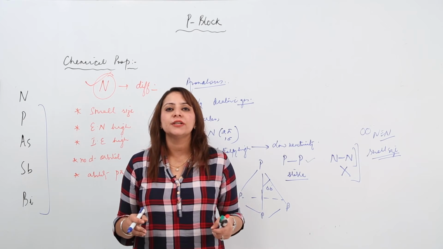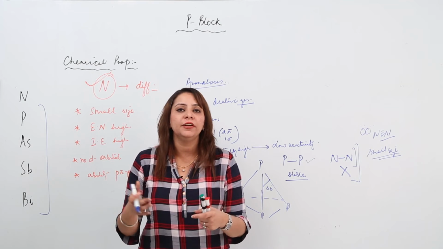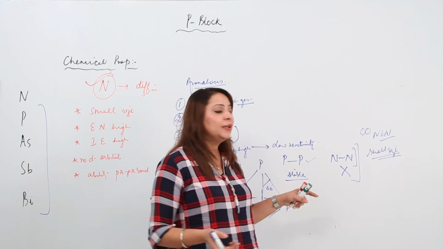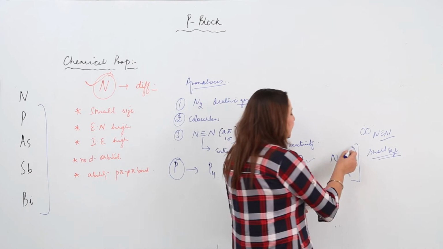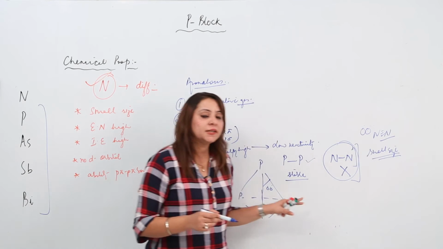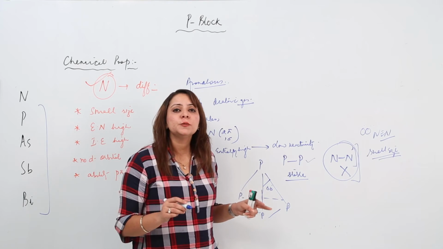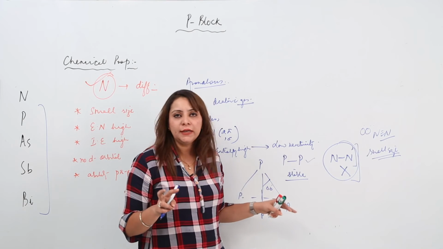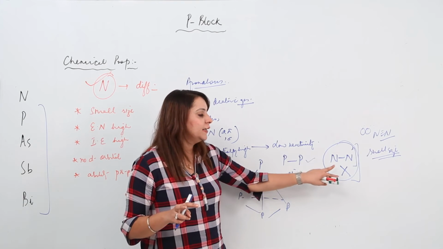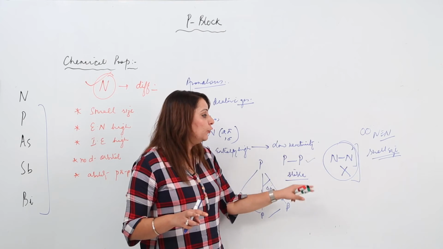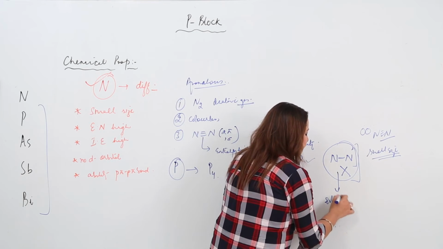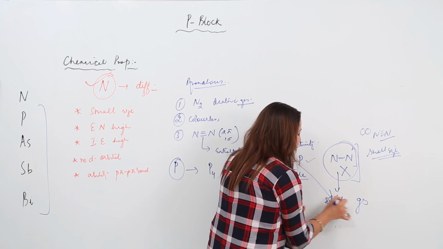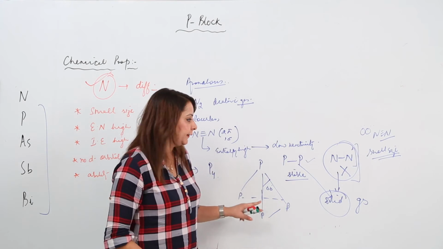You know that catenation is the linking of atoms of its own kind, giving rise to long chains. As I told you, nitrogen forms a stable triple bond, but it cannot form a stable single bond because there are more repulsions between the non-bonded electron pairs. That is why it doesn't show catenation, and moreover that is the reason it doesn't exist in a solid state; it exists in a gaseous state. Otherwise, phosphorus exists in a solid state.